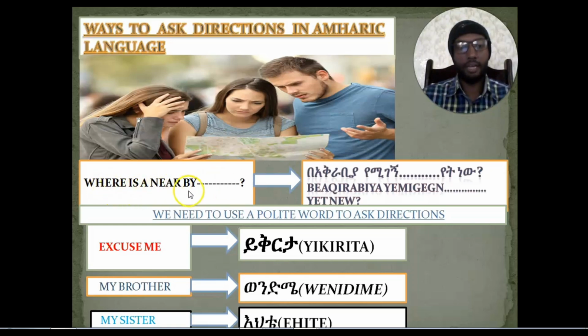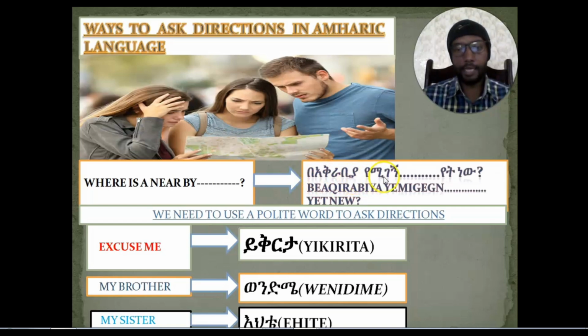So we'll say: Where is a nearby dash? You'll fill the place here. Where is a nearby dash? For instance, if it is a bank, you'll say, where is a nearby bank? If it is a hotel, you'll say, where is a nearby hotel? If it is any place you want, you name the place here. So, where is a nearby dash? In order to say where is a nearby, in Amharic language, we'll say what?